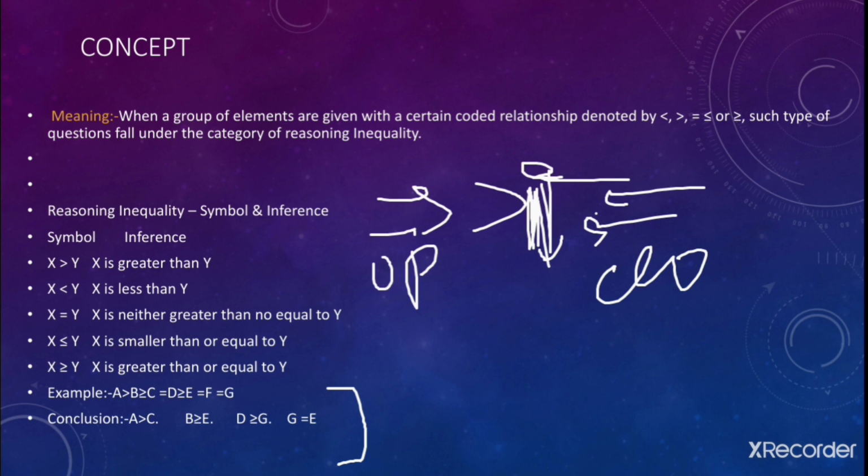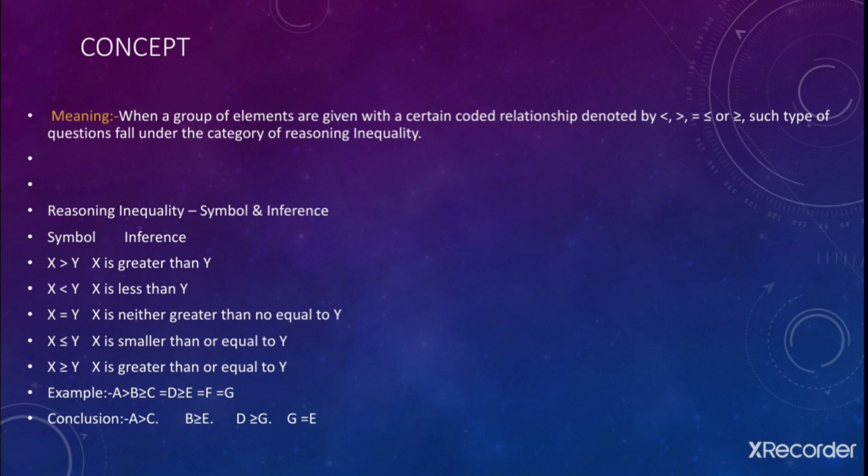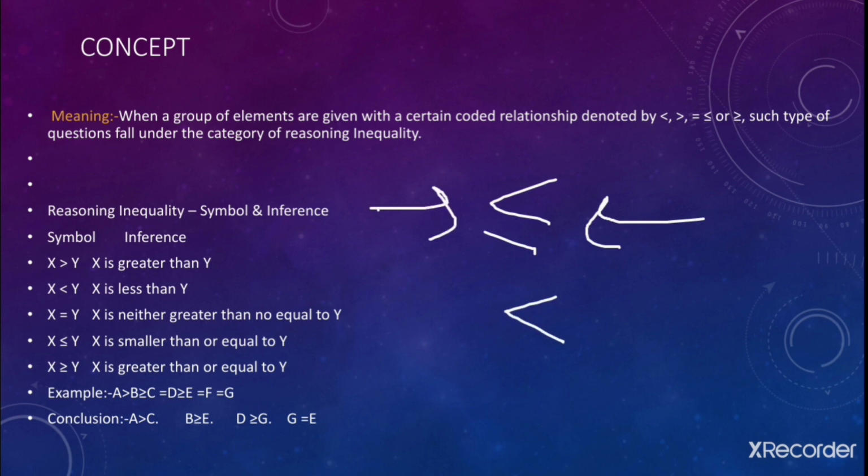And similar goes for the greater than or equal to sign, right? You can enter from this side, but you are prohibited to enter from this side. And if we have smaller than or equal to, then we can enter from this side, and we cannot enter from this side. And similar goes for the smaller than sign. We can enter this way but not from this side.